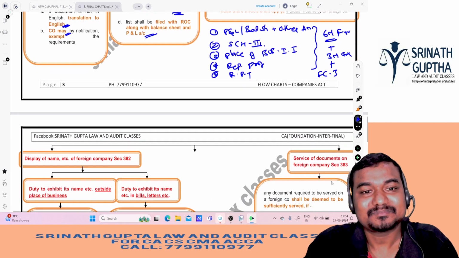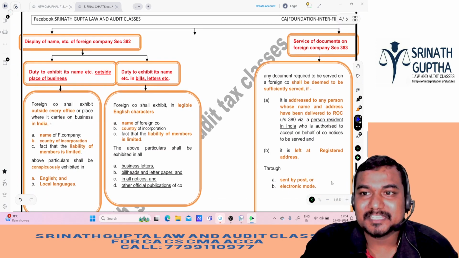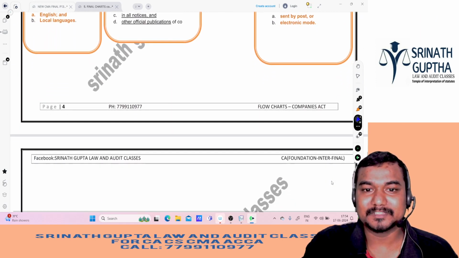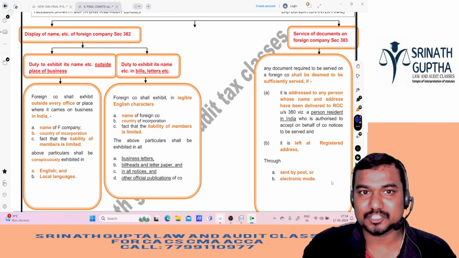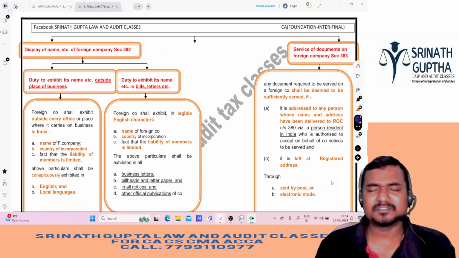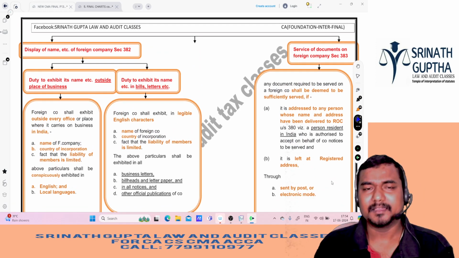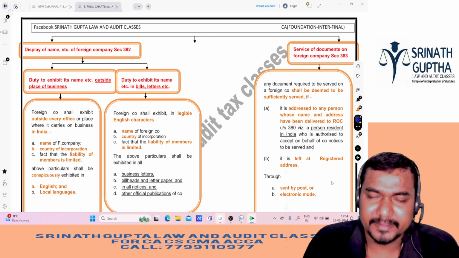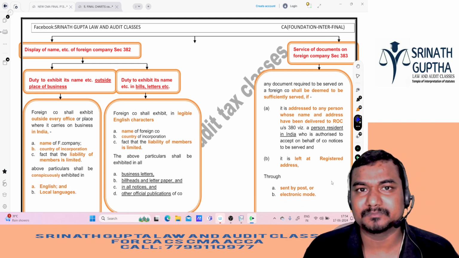Clear? Next, sections 382 and 383. This is the last topic in this chapter as per your material. Something more is there, but everything is not covered in the CMA final material. This is what is covered.